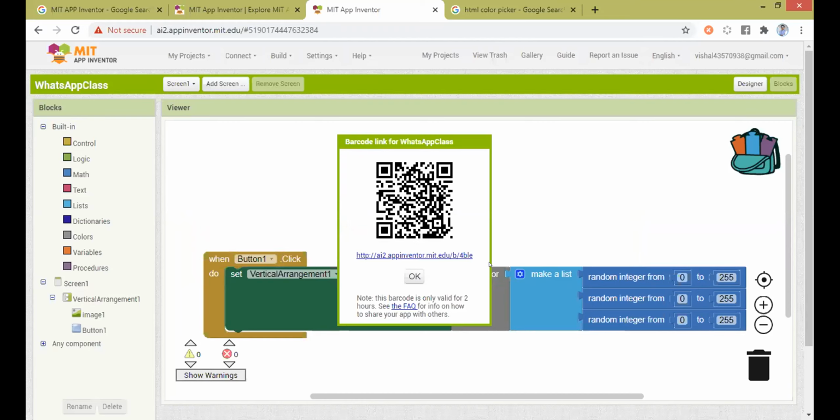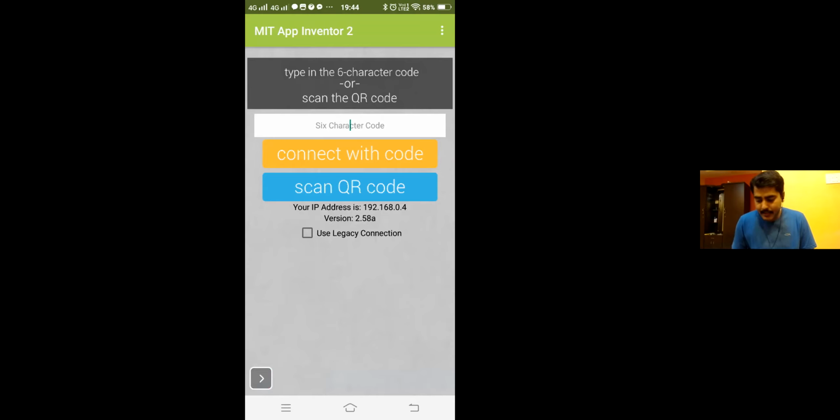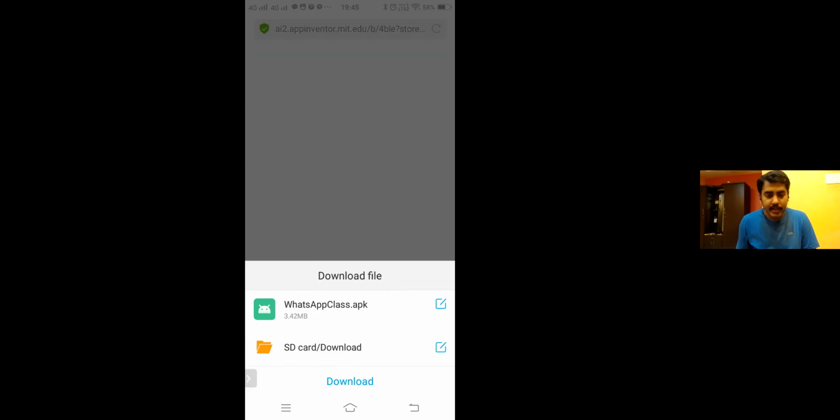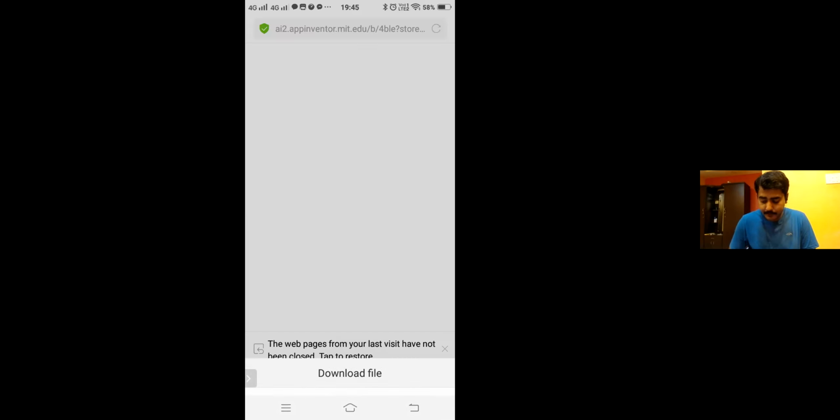The next step, what you have to do: again, get back inside your MIT AI2 Companion app. I will go to the screen here and open the MIT AI2 Companion app. Now, there is an option known as scan QR code. Click on that and open the link on the screen. So now I have scanned the screen. Automatically, the next step is that it will download the app, right? So it will ask you to download. So you can download it.